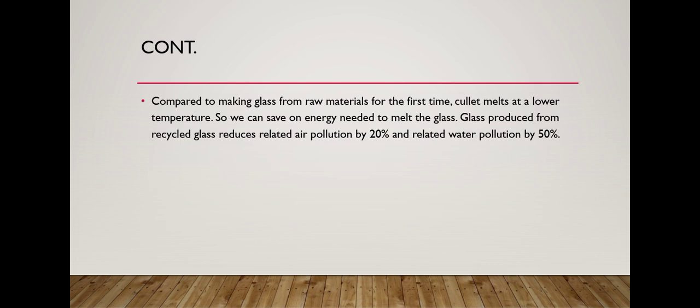Compared to making glass from raw material for the first time, cullets melt at a lower temperature. Cullets are the smaller pieces of glass. So we can save the energy needed to melt the glass. Glass produced from recycled glass reduces related air pollution by 20% and related water pollution by 50%.